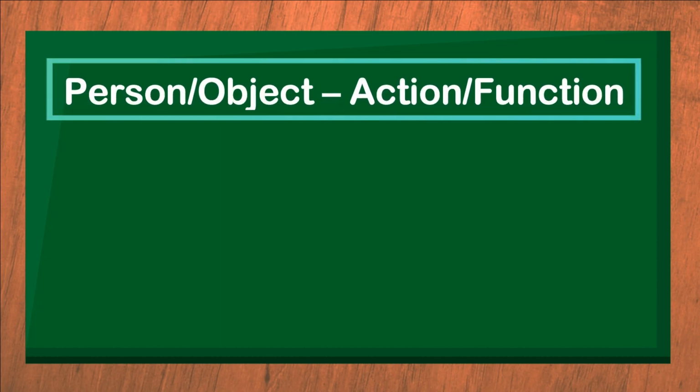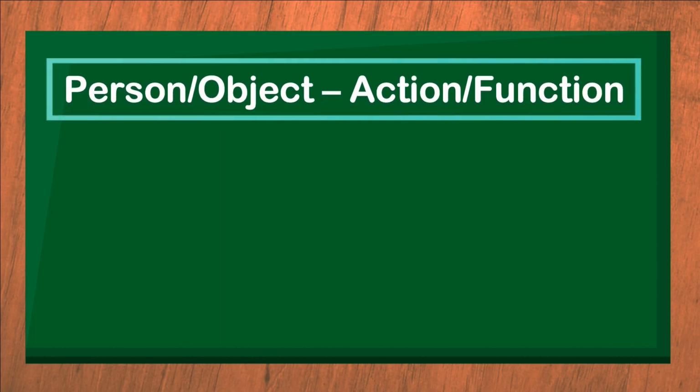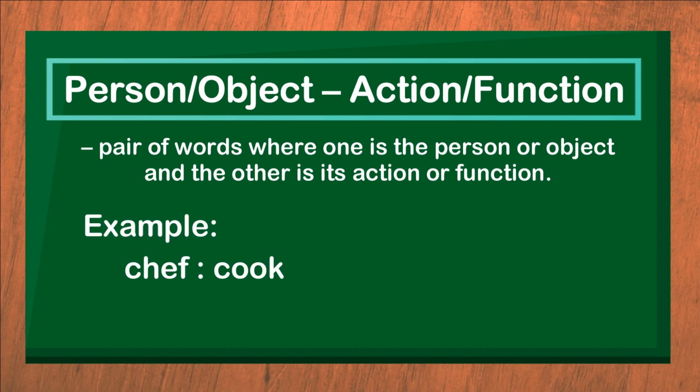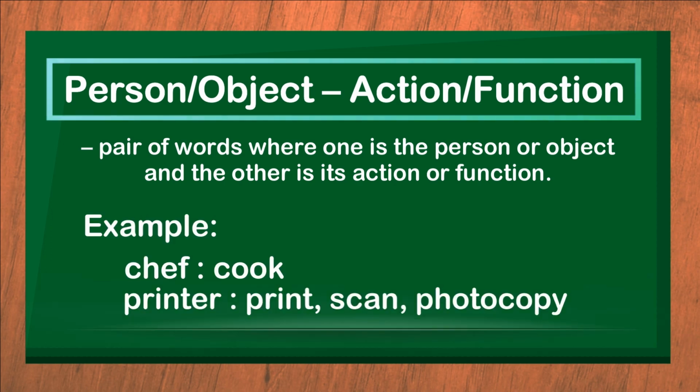Person or object is to action or function. Pair of words where one is the person or object and the other is its action or function. Example, chef is to cook. Printer is to print, scan, or photocopy.